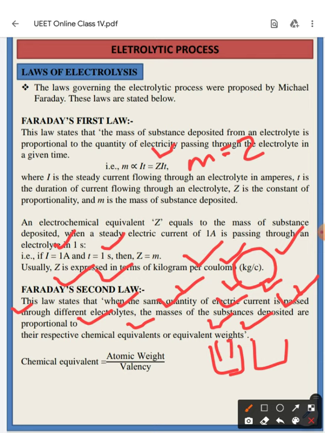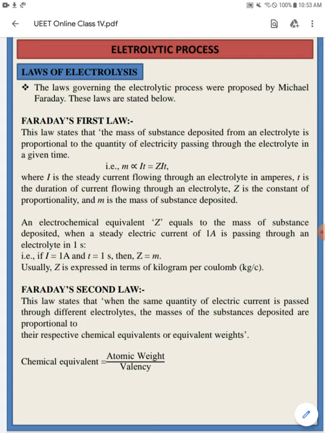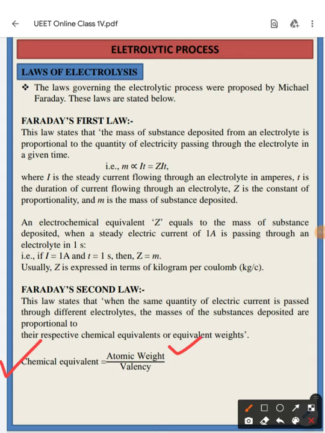Okay, so for different electrolytes, if the same amount of current is applied, then the masses of the substance extracted or deposited are proportional to their respective chemical equivalents or equivalent weights, right? So it is stated that the chemical equivalent is equal to the atomic weight divided by the valency, right?